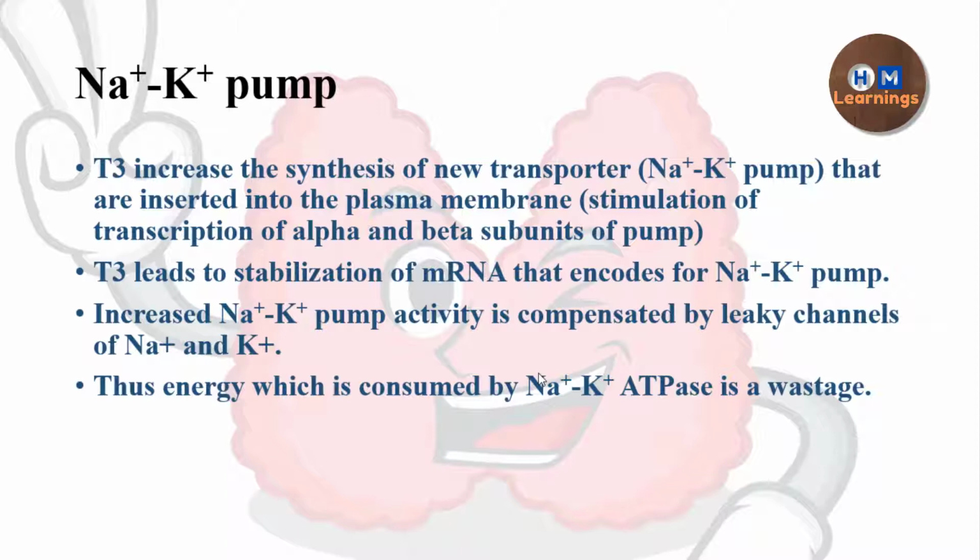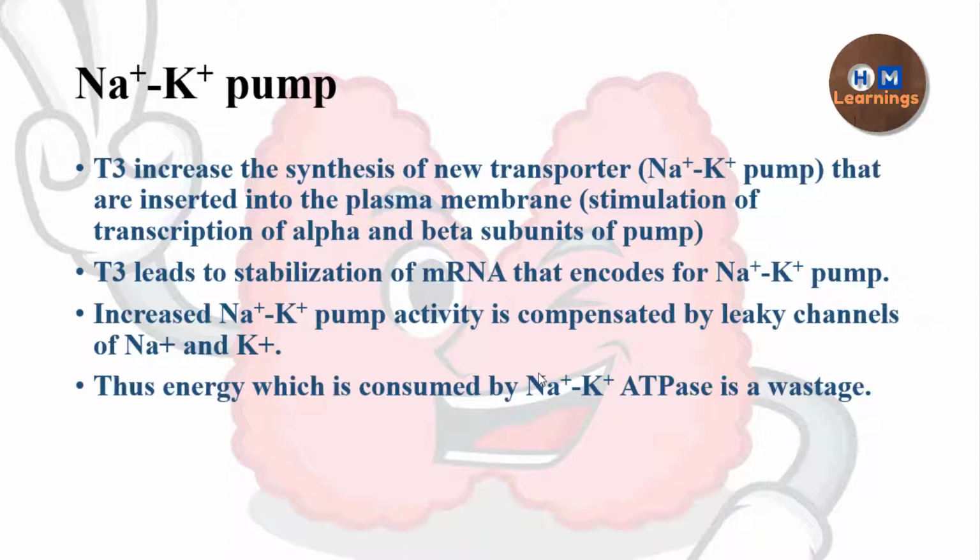Apart from this, there are leaky channels also. Sodium leaky channels and potassium leaky channels also operate. So on the one hand there is activity of the sodium potassium pump, on the other hand there is activity of the leaky channels. So by this you can say that there is no use of this activity.